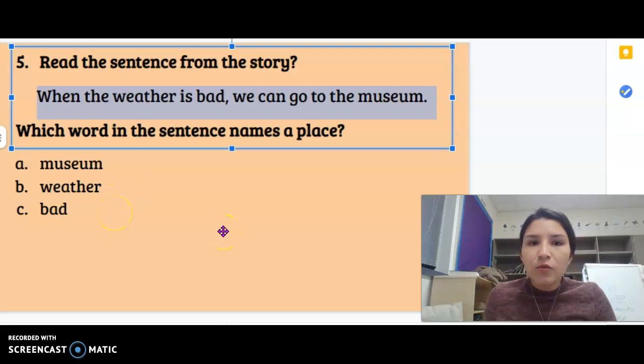Again, read the sentence from the story. When the weather is bad, we can go to the museum. Which word in the sentence names a place? A, museum, B, weather, or C, bad?